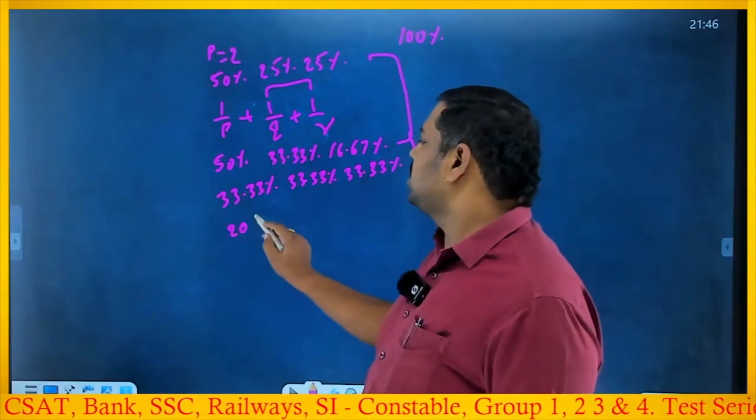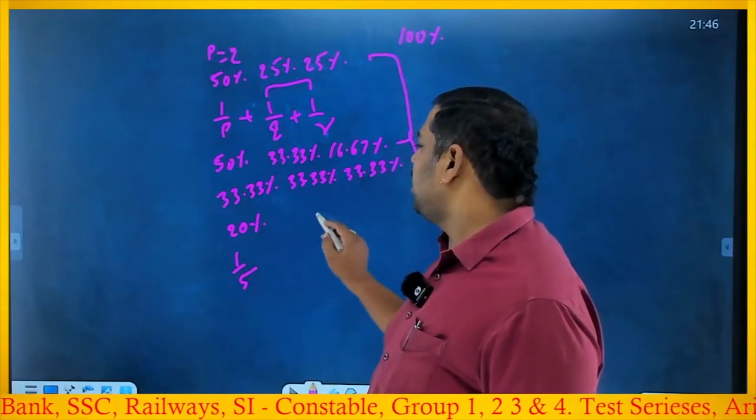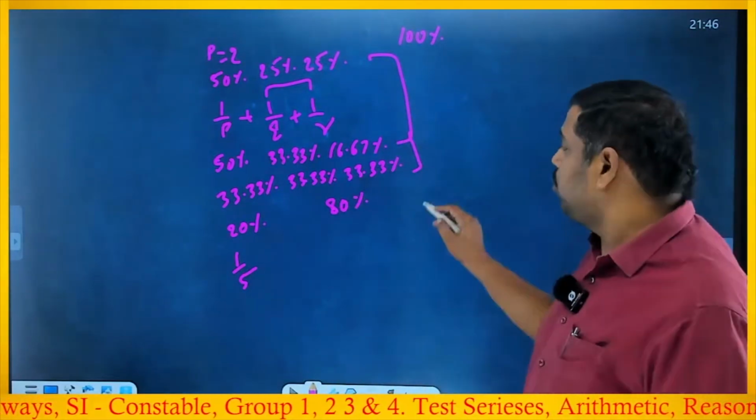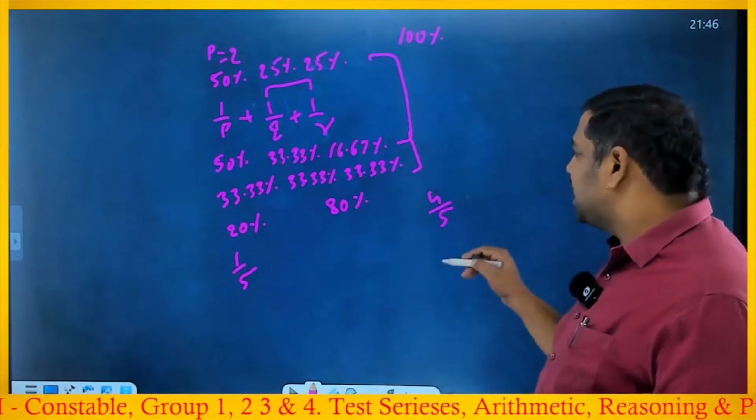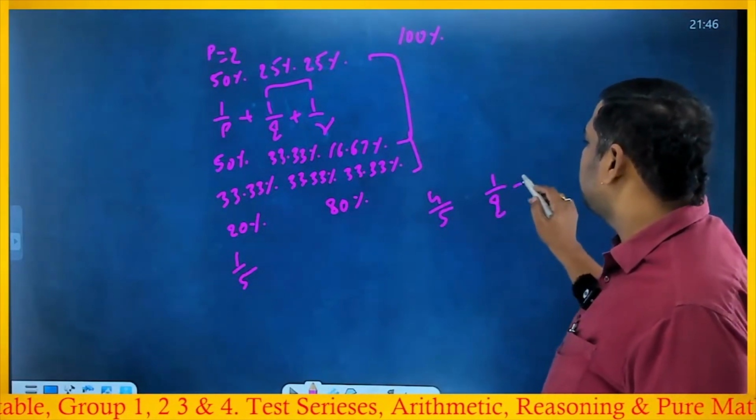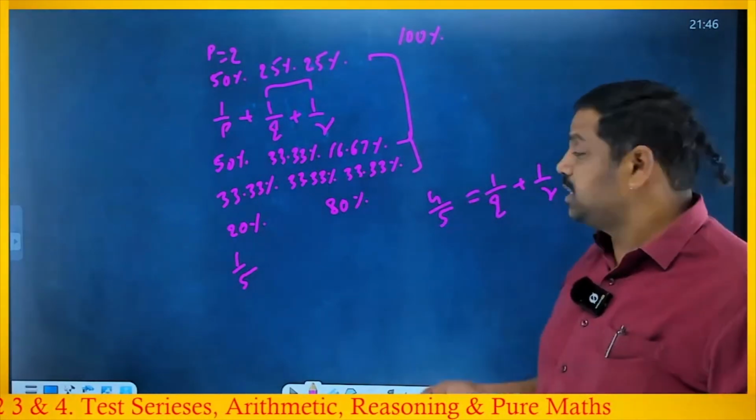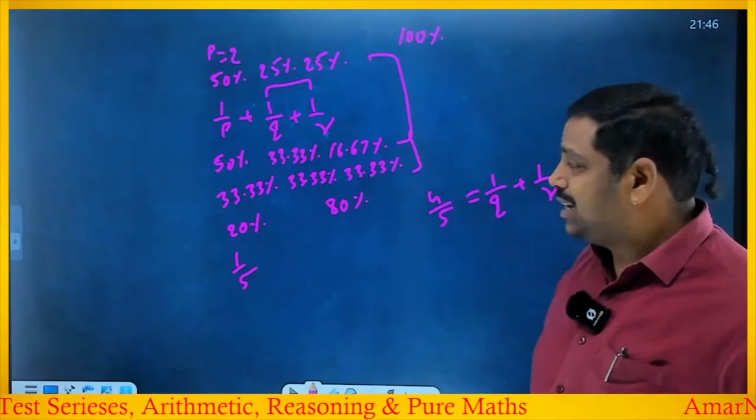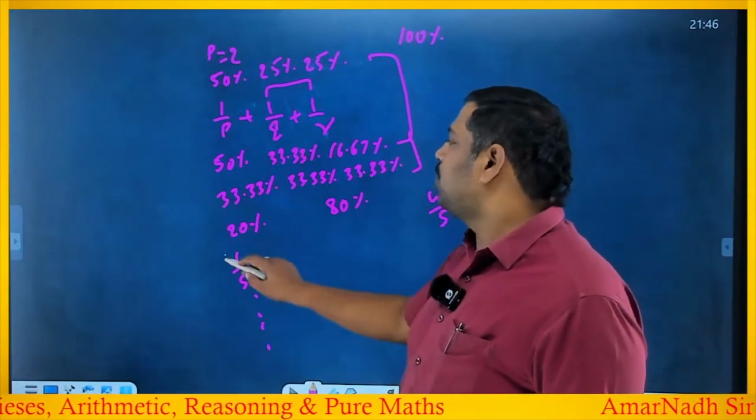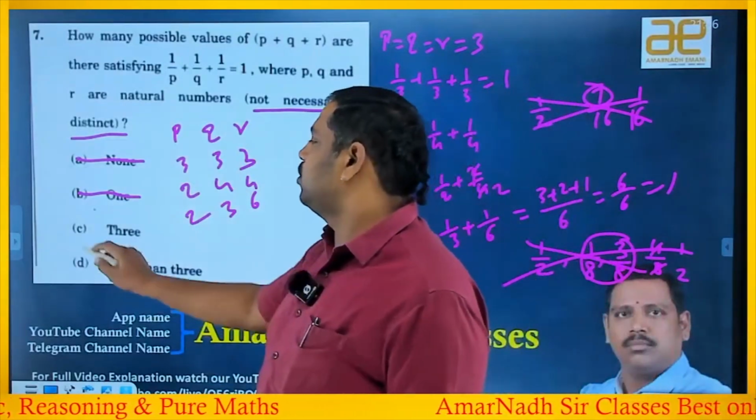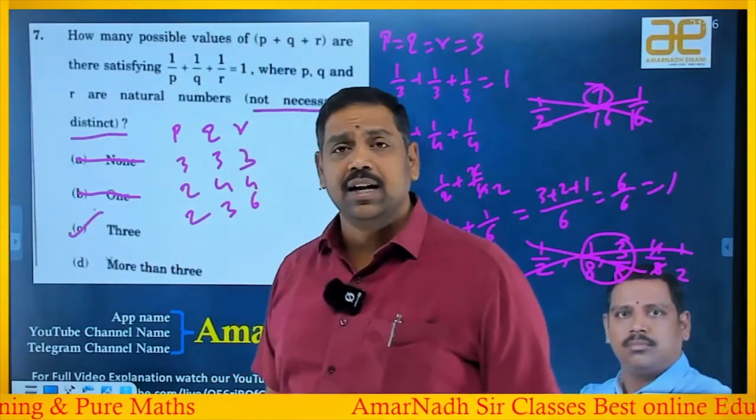If you take 20%, that is 1 by 5, the remaining two should sum to 80%, that is 4 by 5, which you have to express in the form 1 by Q plus 1 by R. It is not possible to express because Q and R should be natural numbers. Like that, if you verify, you won't find any other. So only three such possibilities are there. So C is the answer.